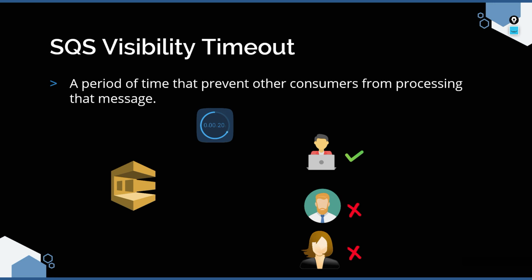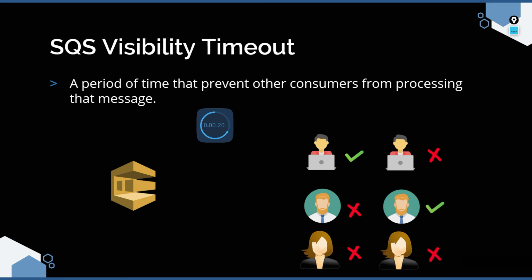Say for example, in such a case, consumer 2 picks up the message because consumer 1 is unable to process within the visibility timeout period. Now if consumer 2 is able to process it within 20 seconds, then it will delete it from the queue to prevent this cycle.